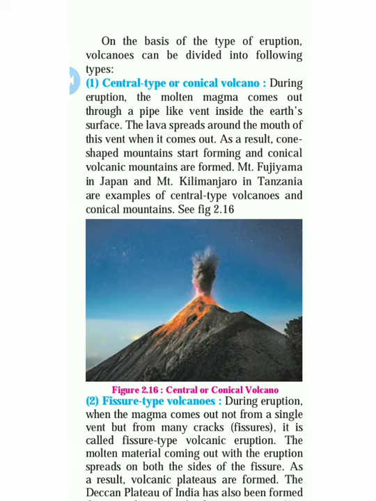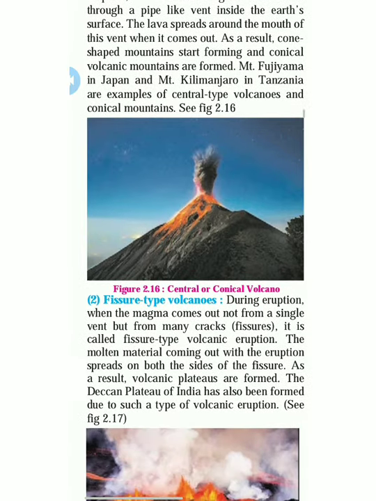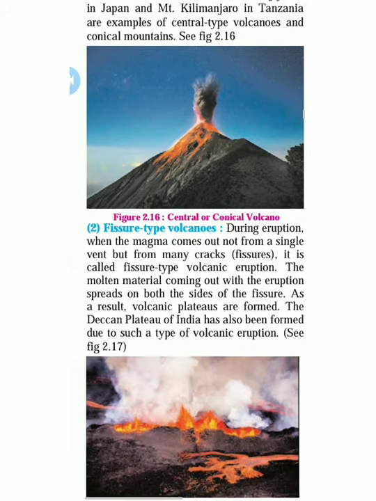Like I said, it is in the form of a cone mountain, and the lava is coming out from the mouth of the mountain. Mt. Fujiyama in Japan and Mt. Kilimanjaro in Tanzania are examples of the central type of volcanoes and the conical mountain. See these two found in Japan and Tanzania, where the conical mountains are found.